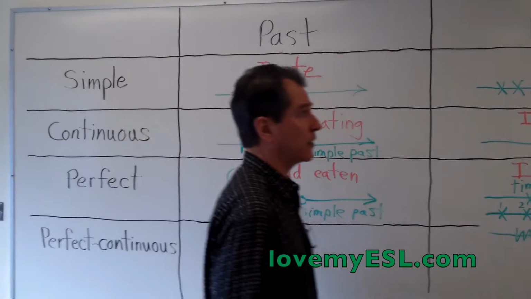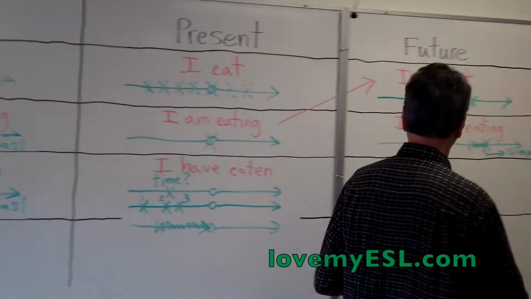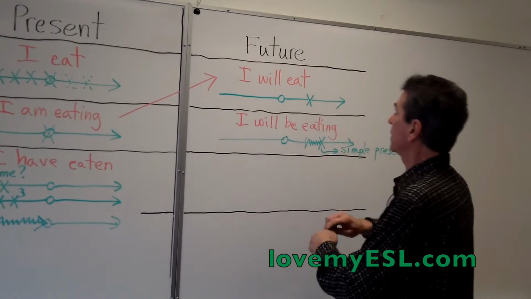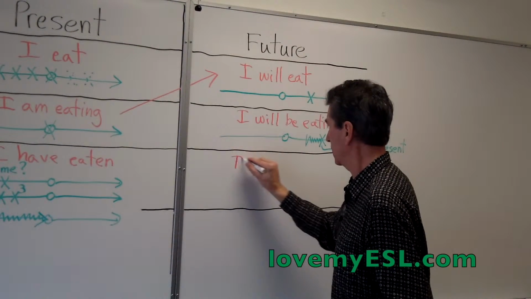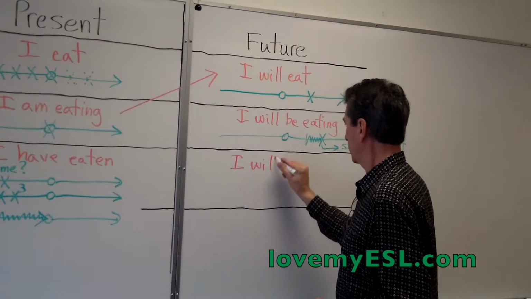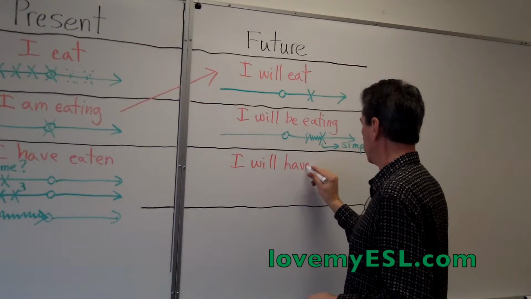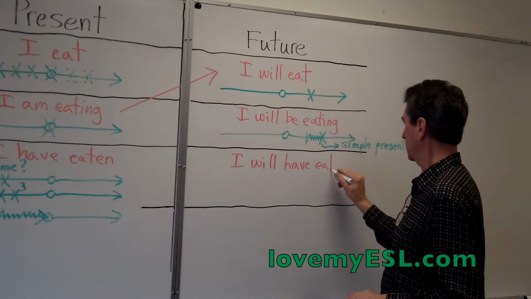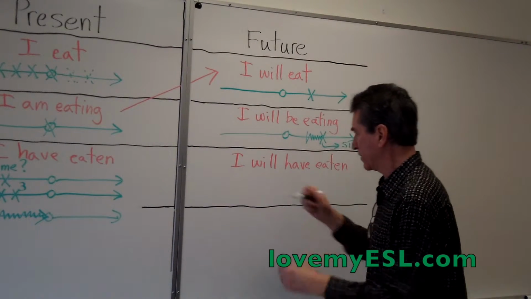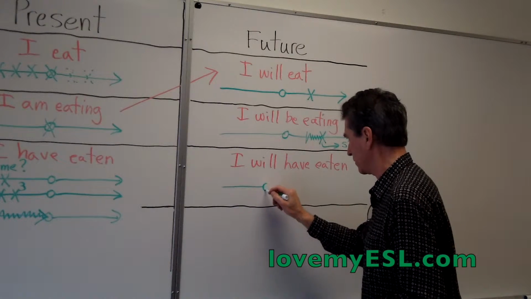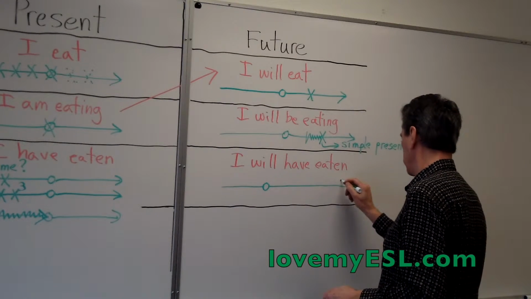On the right side here, we have the future perfect. The future perfect is used, well, to give an example first. I will have eaten. On the timeline, it looks like this. I'll make the present over here. Nice big long future.